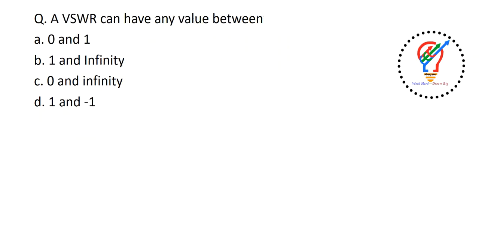A VSWR can have any value in between. The options are 0 and 1, 1 and infinity, 0 and infinity, 1 and minus 1. The answer is 1 and infinity.